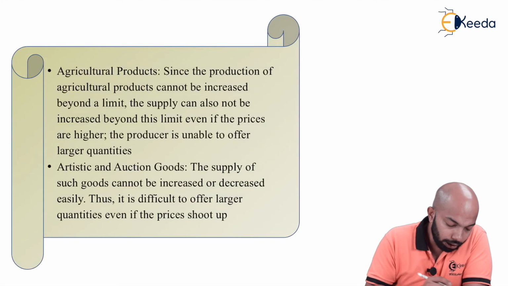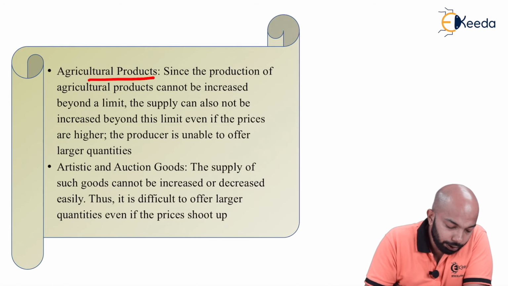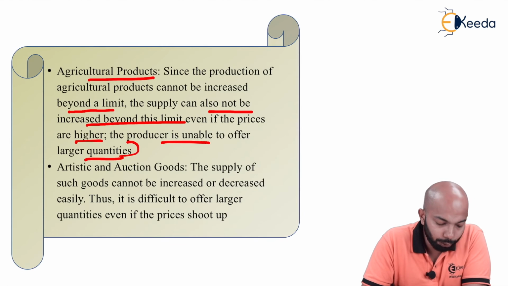Now, the next exception here is agricultural products. Since the production of agricultural products cannot be increased beyond the limit, the supply can also not be increased beyond the limit. Even if the prices are higher, the producer is unable to offer larger quantities.